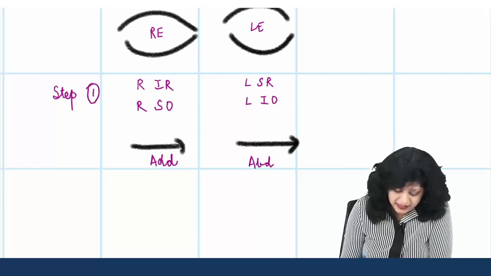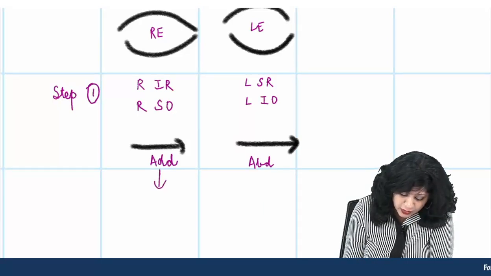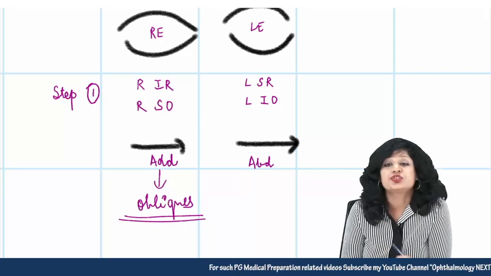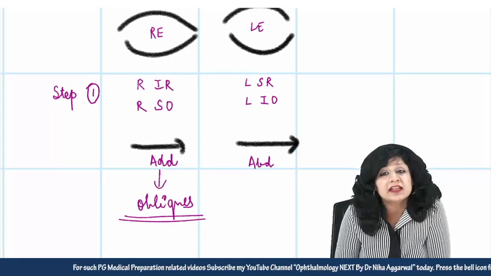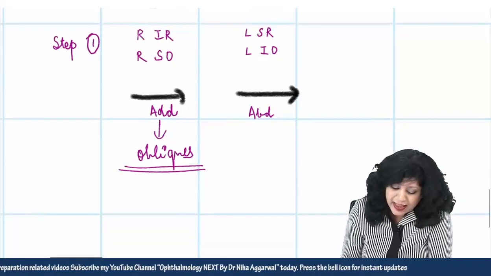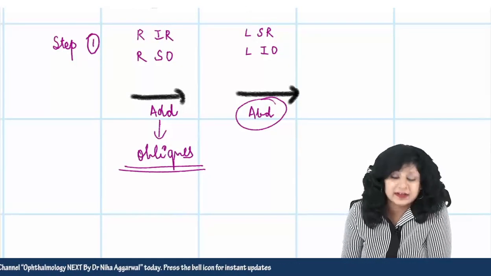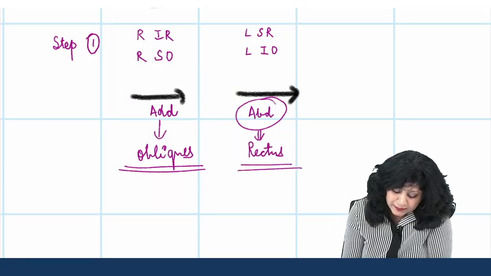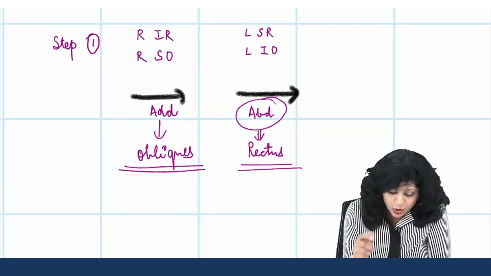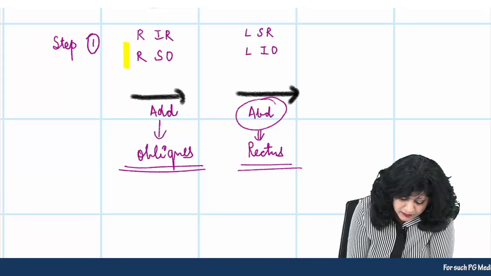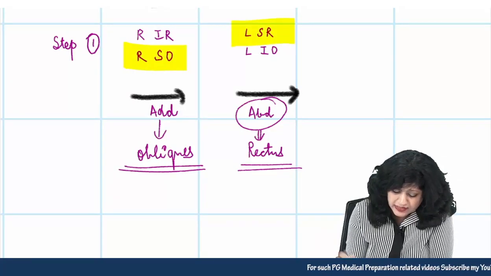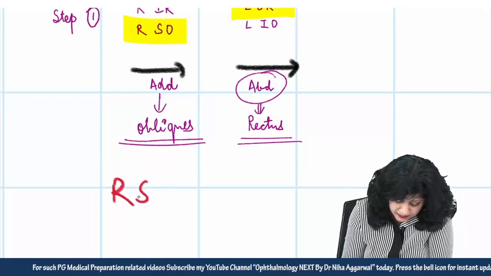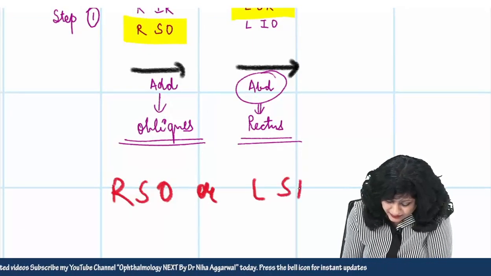So in the right eye, I have to look for the obliques, because maximum elevation and depression is done in adducting position by the obliques, and maximum elevation and depression in the abducting eye will be done by the rectus muscle. So have you got the step number 2? I have to choose the oblique of the right eye or the rectus of the left eye. So I have got 2 options, right superior oblique or it is the left superior rectus.